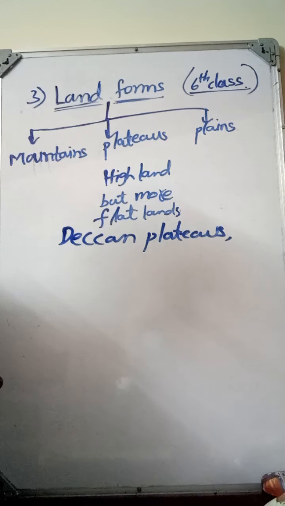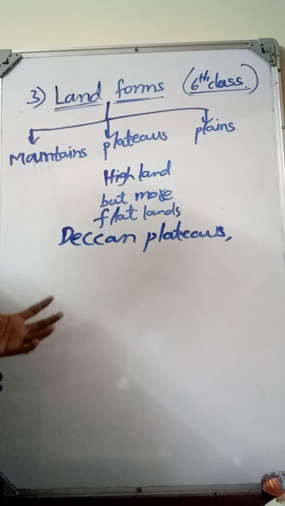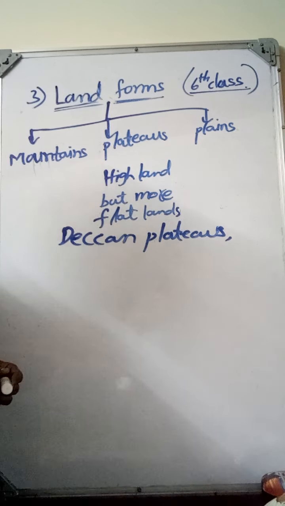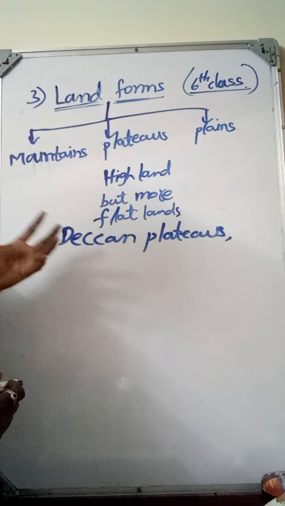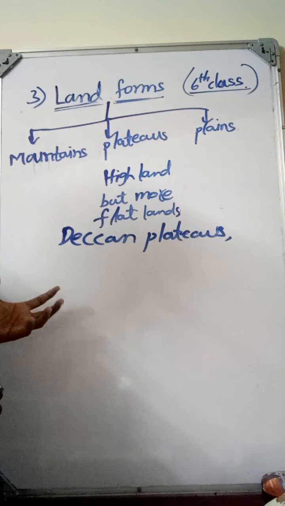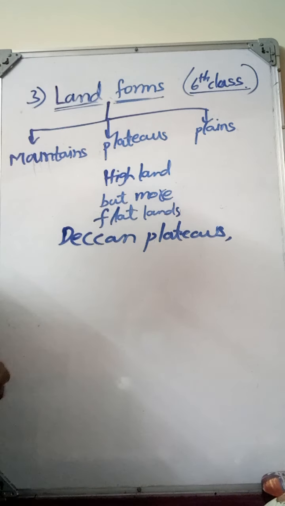This plateau is also not a flat land. We can see uneven ups and downs, but compared to mountains, these plateau ranges are not as steep.